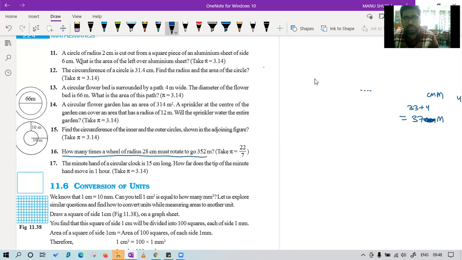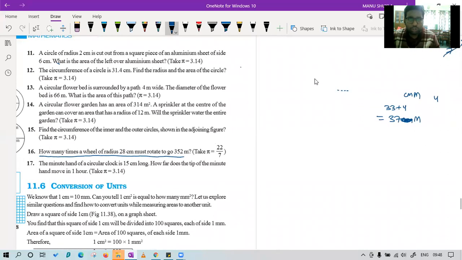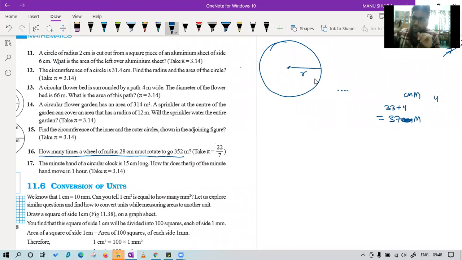Class, this question is a little bit hard to understand. So we have a wheel. Try to see this as your cycle's tire. Tell me, if the radius of your cycle tire is R, in one revolution, how much distance will it cover?